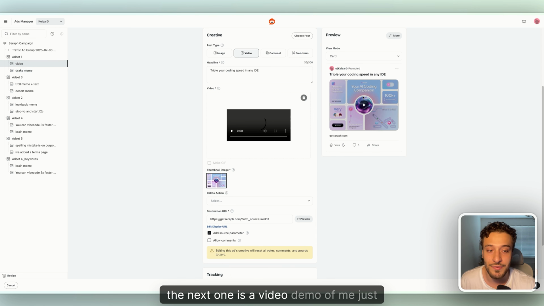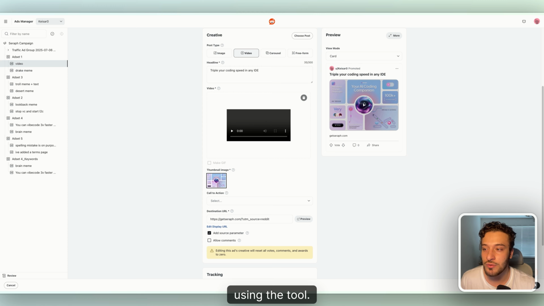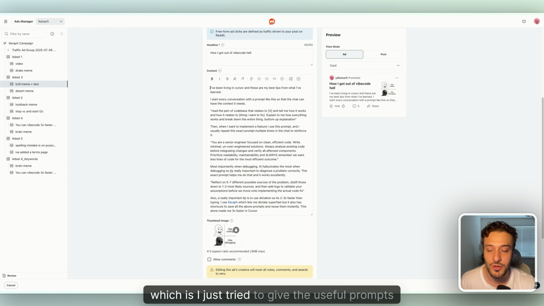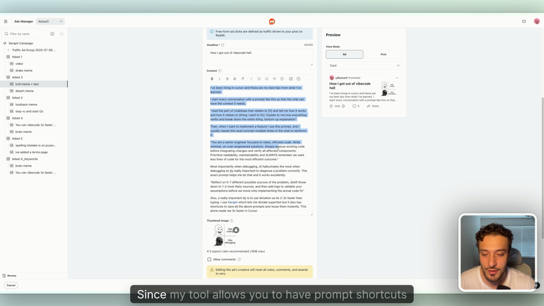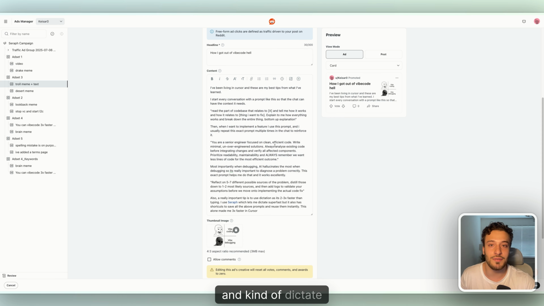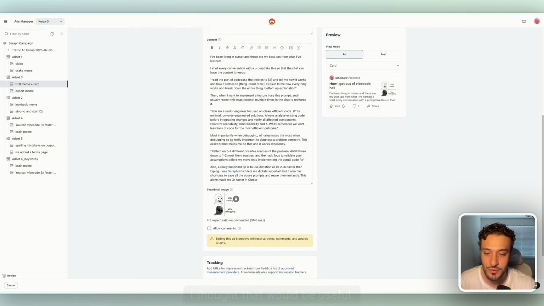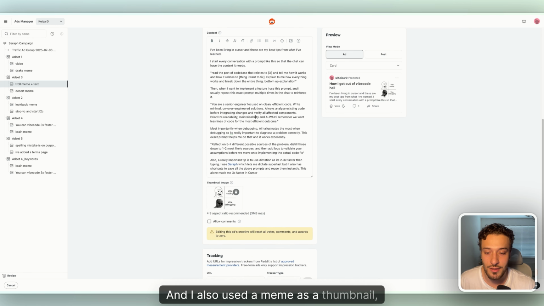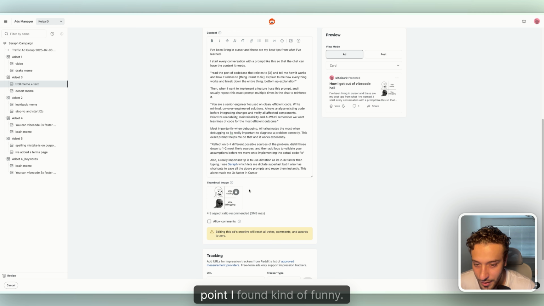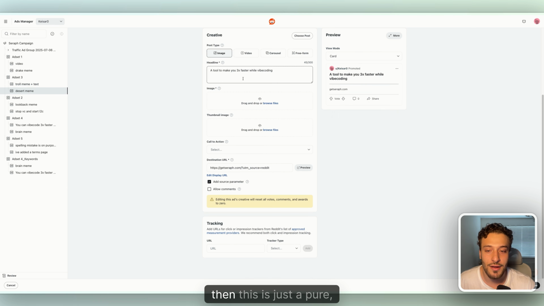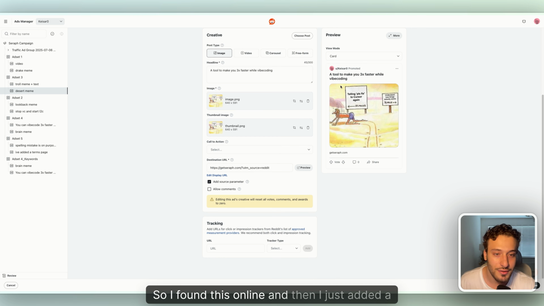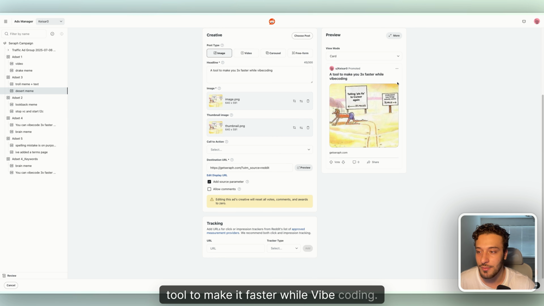The next one is a video demo of me just using the tool. And then this is one of the value posts I was talking about, where I just try to give the useful prompts that I've found. Since my tool allows you to have prompt shortcuts and kind of dictate to your editor, I thought that would be useful. And then I linked Serif there. I also used a meme as a thumbnail, which is something I found kind of funny. Anyway, this is just a pure meme. I found this online, and then I just added a tool to make you faster while vibe coding.